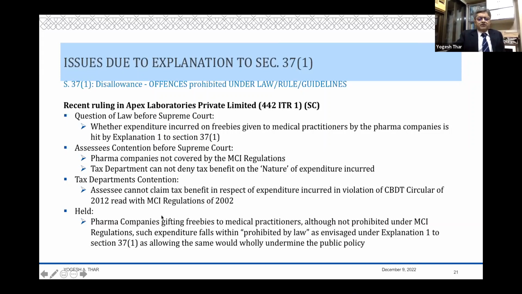So the Supreme Court says, no, nothing doing. Something which is prohibited by law for A is also prohibited by law for Mr. B, whether that Mr. B is specifically covered under the law or under those regulations or not. If A cannot take, B also cannot give. So that is the theory under which the decision came. And therefore, whether this amendment is retrospective or not, ultimately the Supreme Court has held that these benefits are not allowable at all, after considering all those past decisions.